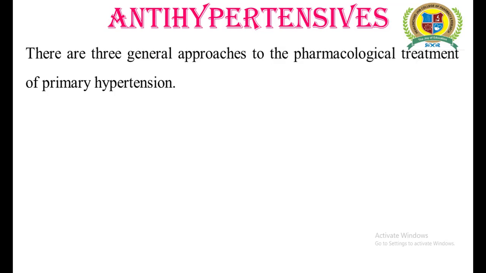That means we need certain drugs that may decrease the cardiac output, drugs that may decrease the rate and force of heart contraction, drugs that may cause vasodilation, and lastly, drugs that may decrease the body volume. So there are three general approaches to the pharmacological treatment of primary hypertension.